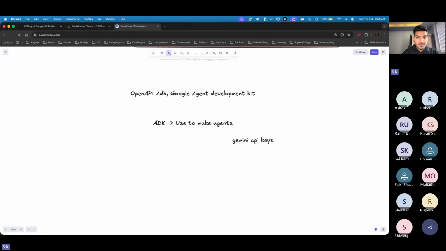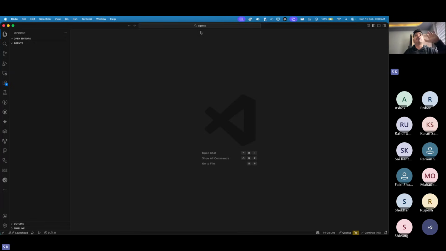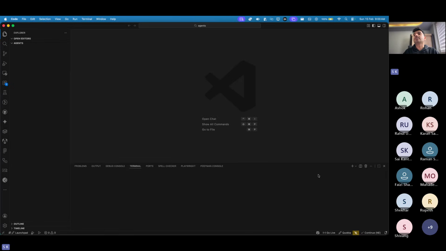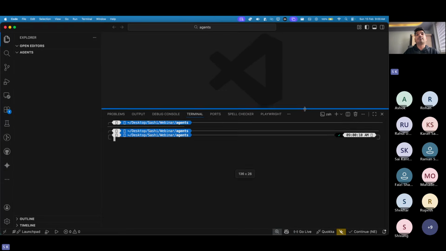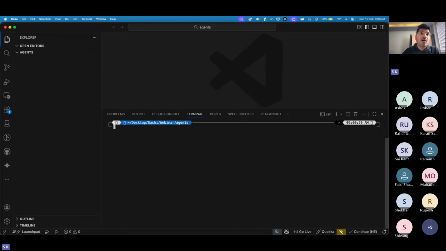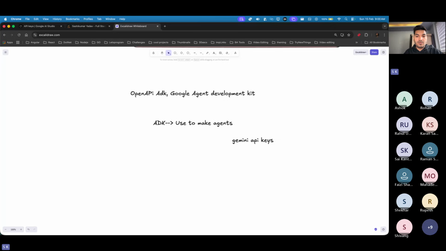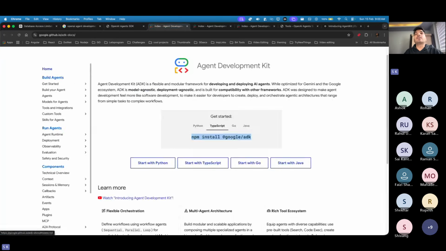Okay, let me open up my VS Code. Here I have a folder created. Let me zoom in a bit. Now what we need to do? First we need to install that package, right? So let me go back to that OpenAI SDK and Agentic page. Yeah, let's go and install this.